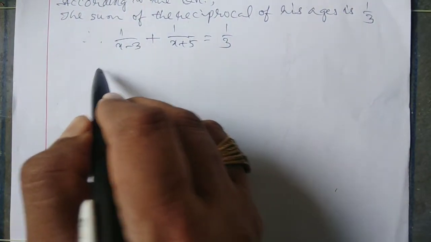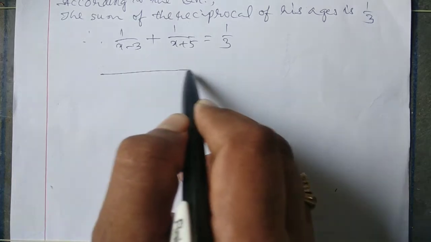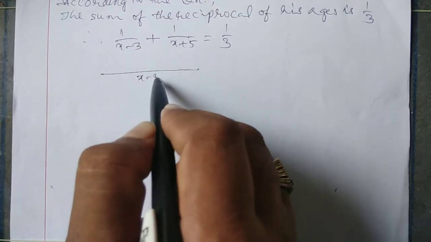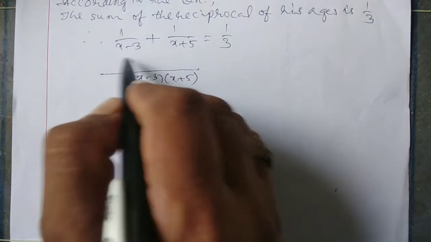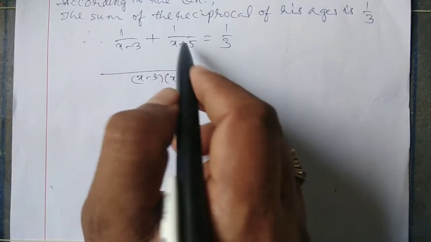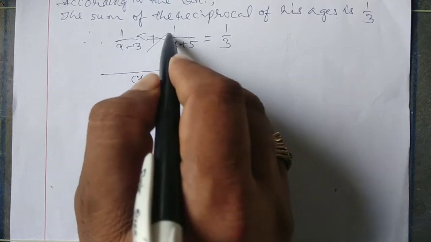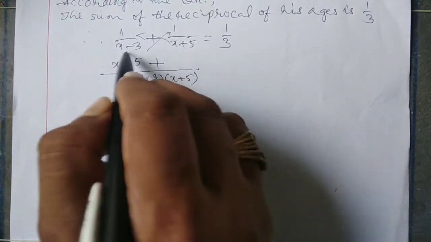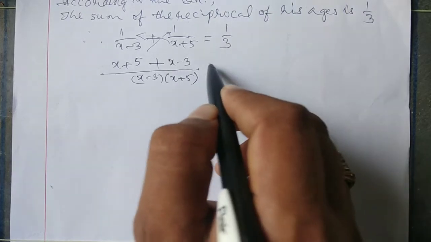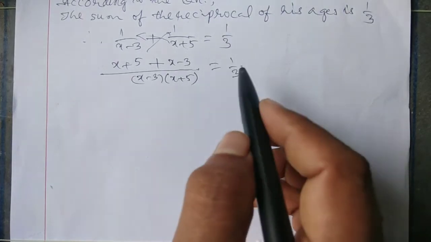Taking LCM on LHS, x minus 3 into x plus 5, these are coprimes, that's why we can take like this: x plus 5 plus x minus 3 is equal to 1 by 3.